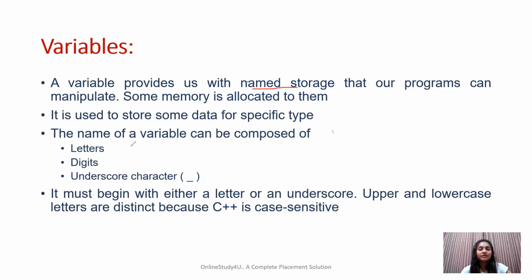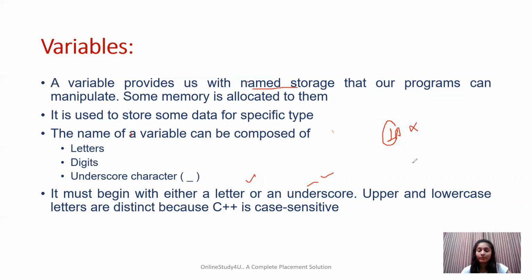So variables are basically composed of letters, digits, and underscore. The combination of these is known as a variable. But one thing you need to remember is that variables should begin with either a letter or underscore. For example, if I write this, then this is not a valid variable because the first character is a number, but the first character should be either a letter or an underscore.